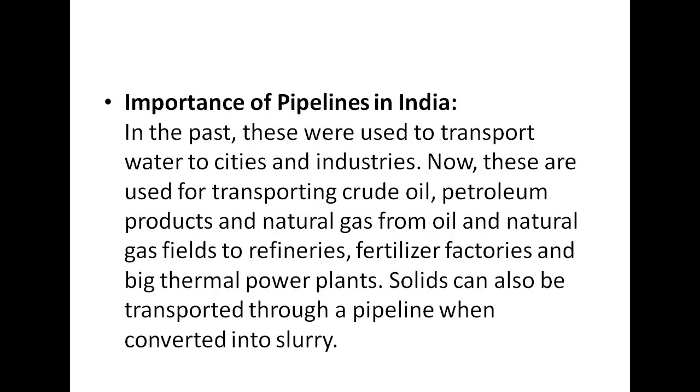Now, the importance of pipelines in India, if you want to describe it. In the past, these were used to transport water to cities and industries. Now these are used for transporting crude oil, petroleum products and natural gas from oil and natural gas fields to refineries, fertilizer factories and big thermal power plants. Solids can also be transported through a pipeline when they are converted into slurry.